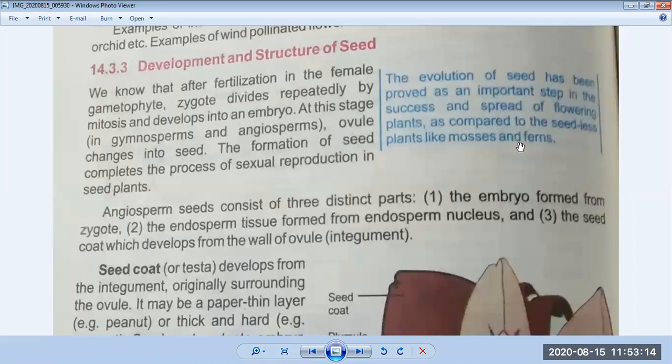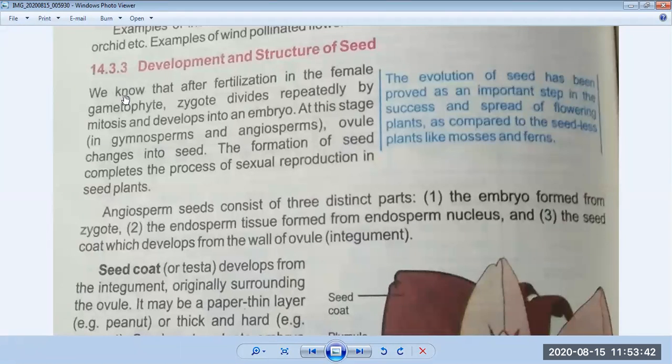This is very important, that the evolution of seed is an important step in the flowering plants. Seed is very important. It is produced inside the ovary, and when these seeds are ripened, they convert into fruit.